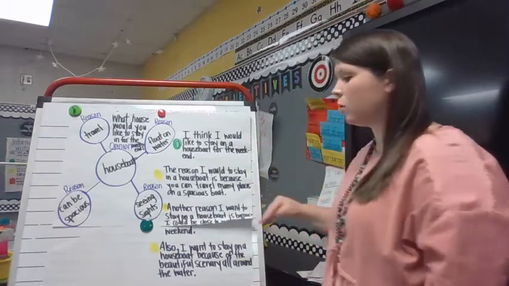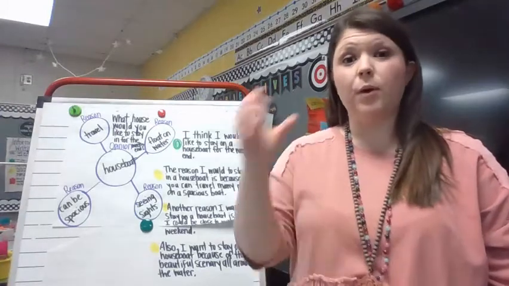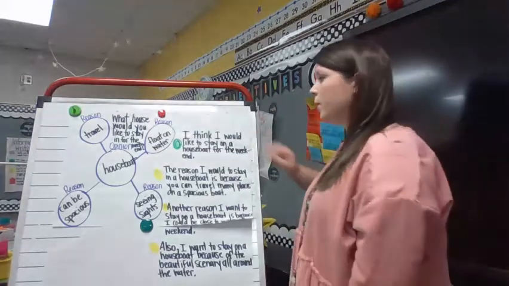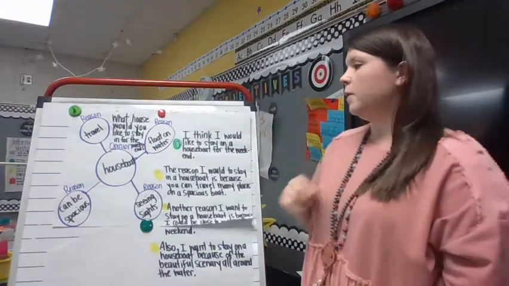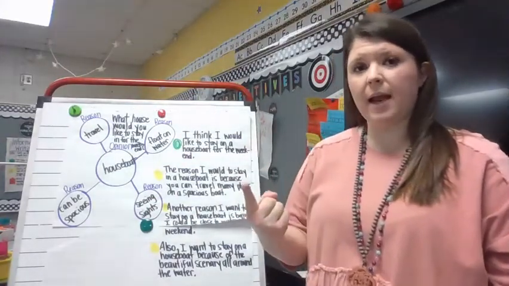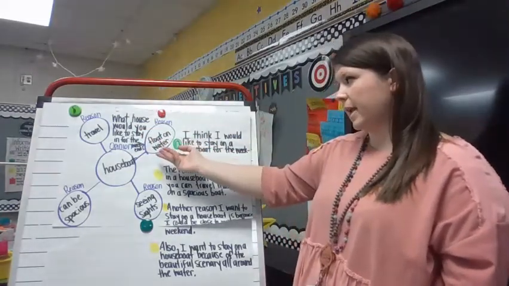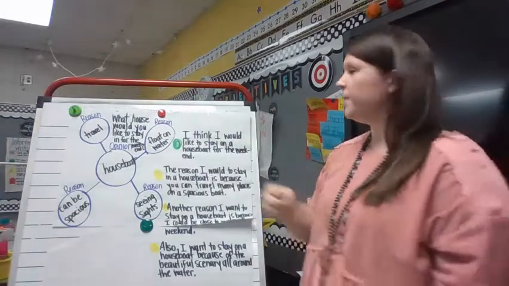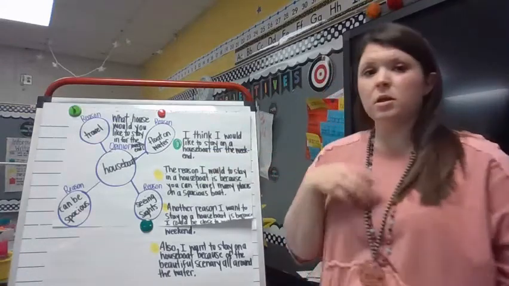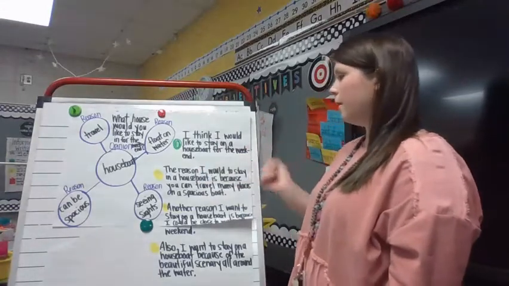So I have mine modeled like you have completed yours on your slide, where you wrote the beginning and the middle with your reasons. Now let's go back and read. I chose the houseboat to be the home that I stayed in for the weekend. I turned this question, what house would you like to stay in on the weekend, into a sentence. I think I would like to stay on a houseboat for the weekend. So I answered that question.